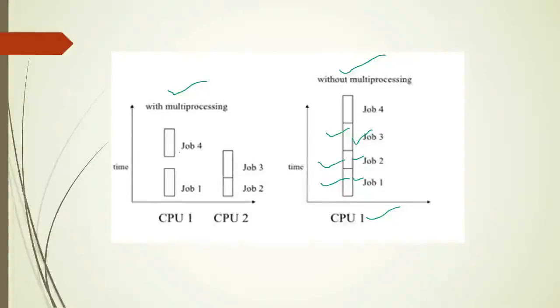Whereas with multiprocessing, there are 2 CPUs, CPU 1 and CPU 2, and the processes will be distributed among CPU 1 and CPU 2 for execution. So CPU 1 is executing some processes like job 1 and job 4, and CPU 2 is executing job 2 and job 3. That means both CPUs are busy executing processes, and the execution will be fast because 2 processors are working here. And the response from the system also will be fast.